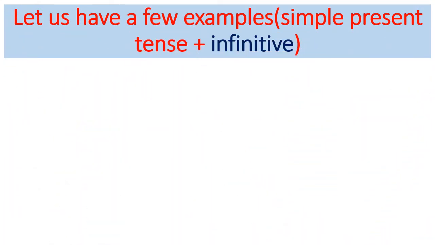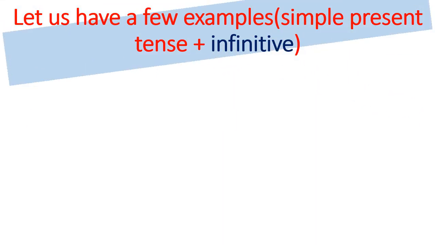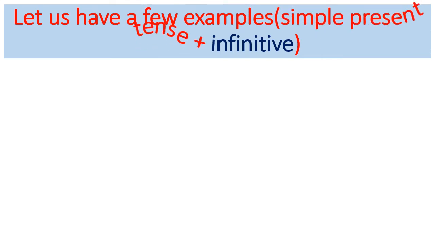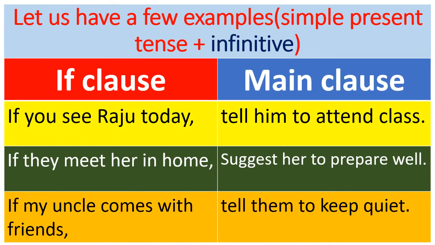Let us have a few examples for the second situation, that is, simple present tense and infinitive. See here, three examples are given. Look at them. Yes, if clause and main clause. There is no change in the if clause. The only change is in the main clause.